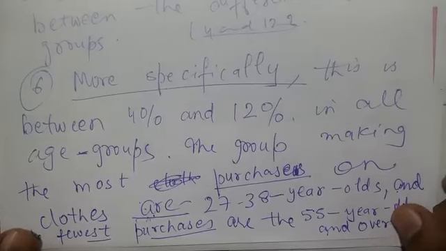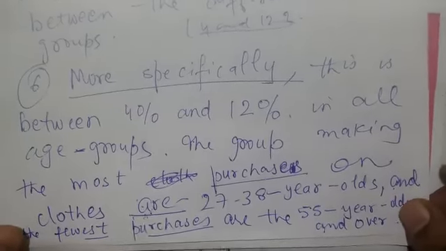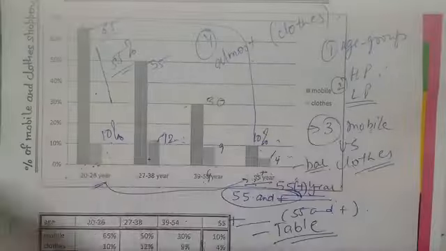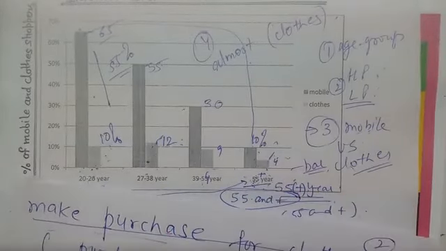The group making the most purchases on clothes are these and fewest purchases are this. तो ये चीज है, सबसे ज्यादा किसने परचेज करी, इसने क्लोथ्स की, सबसे कम की किसने करी, इसने करी।